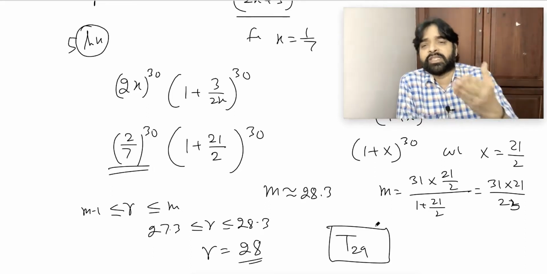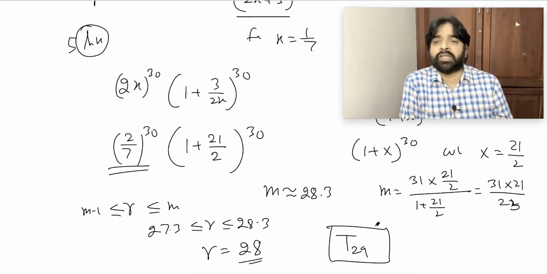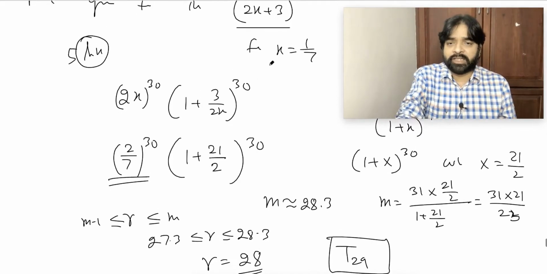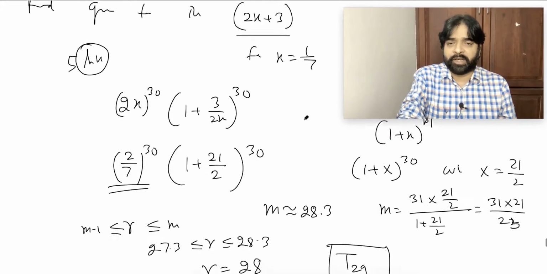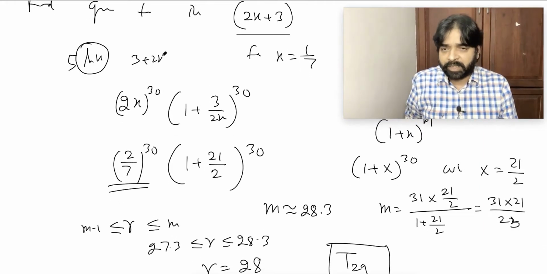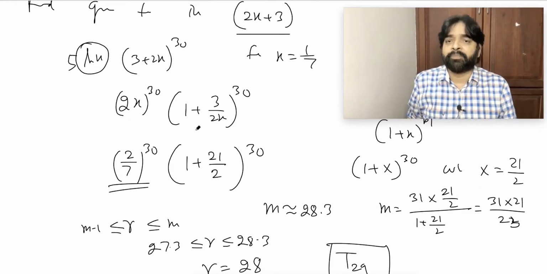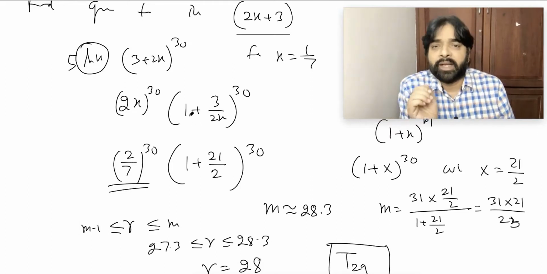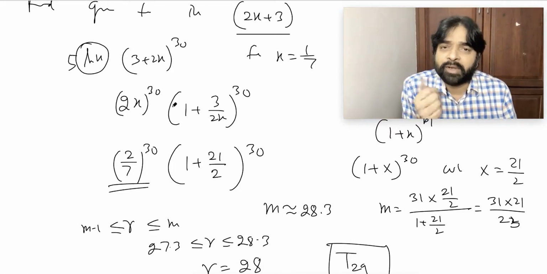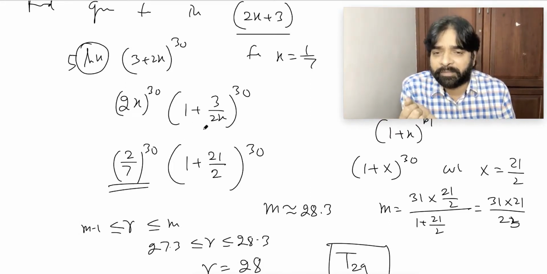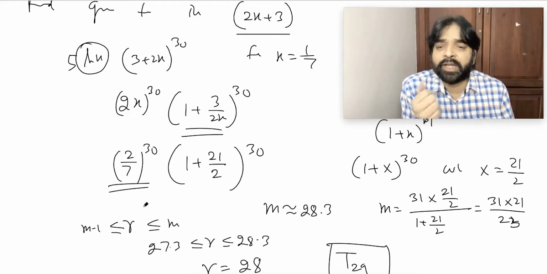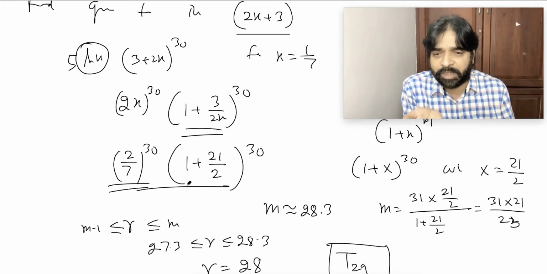Then take the original series. What is the original series? It is (3 + 2x) power 30. Get the 29th term, that is your answer. Or get the 29th term of this expression, whichever is easier.